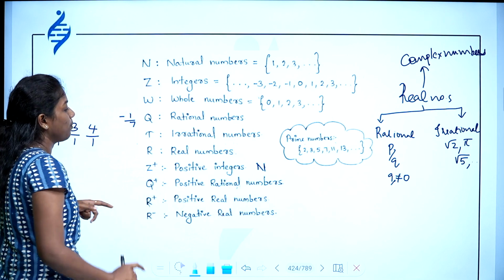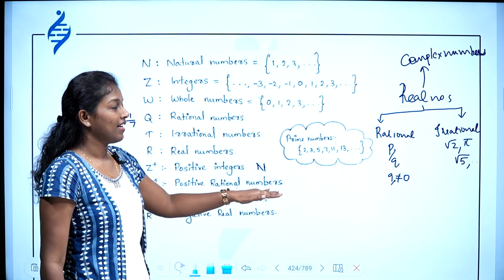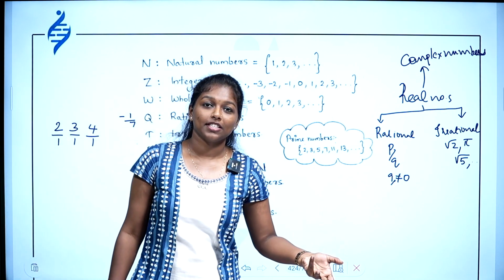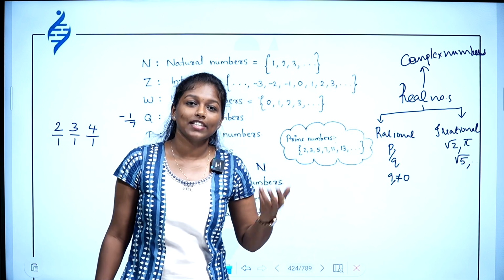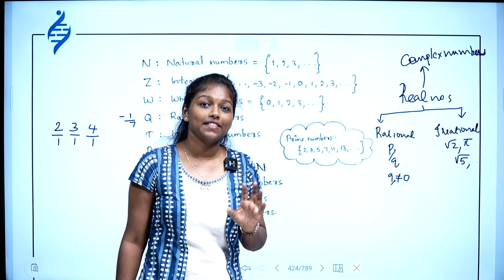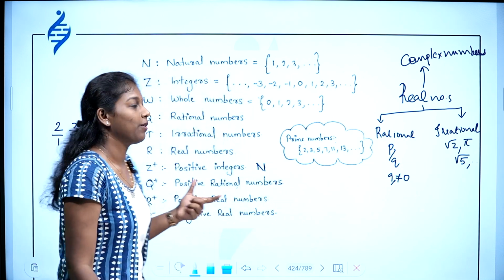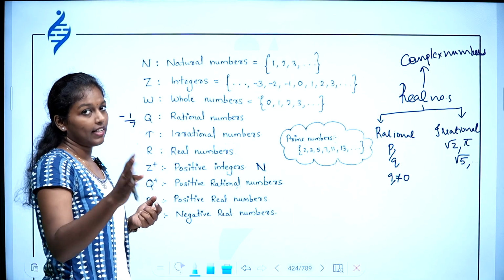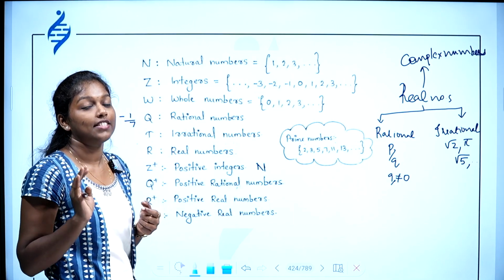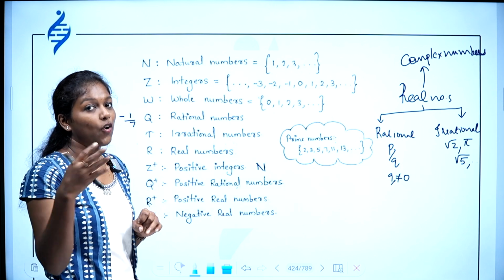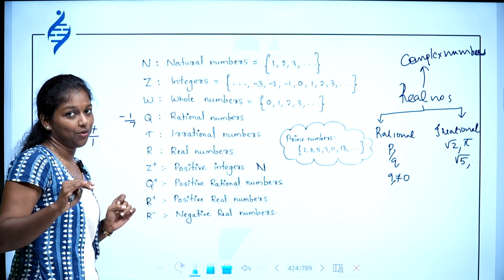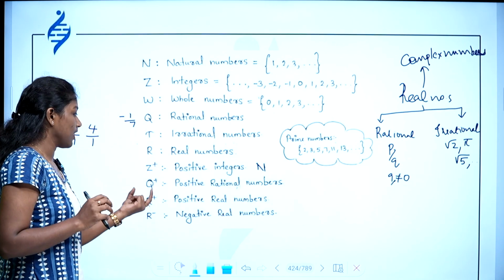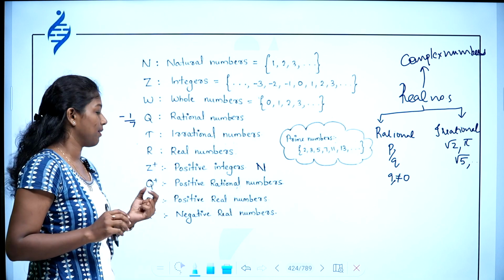Then Q plus, positive rational numbers. What do you mean by positive rational numbers? All those rational numbers where negative numbers are not included. Okay, so positive rational numbers means negative numbers will not be there, 0 will not be there, and all other rational numbers in the form p by q where q is not equal to 0. So that is positive rational numbers.